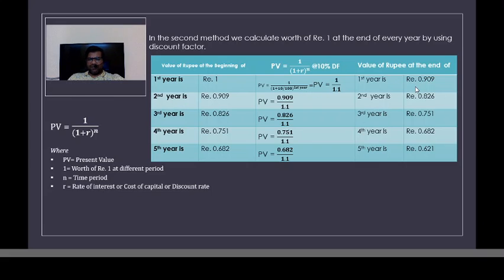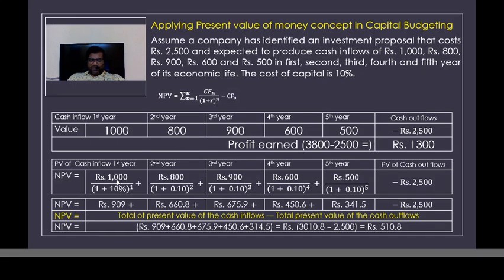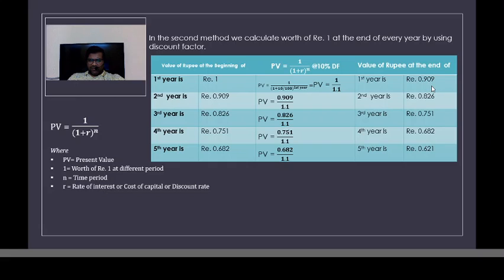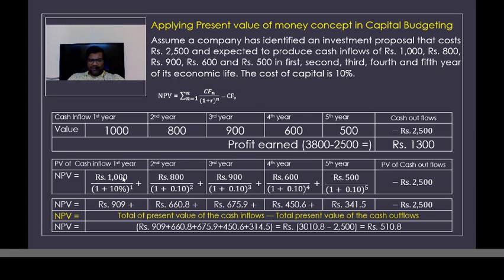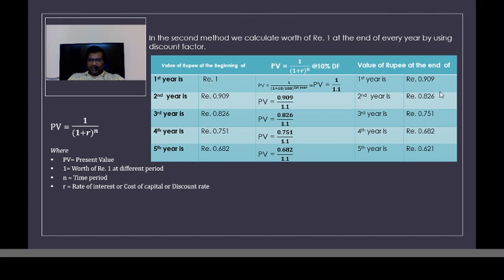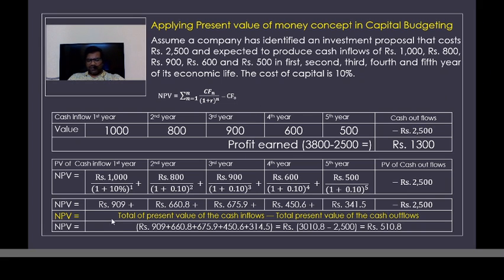After applying the discounting factor, it would reduce to 0.909. So we are calculating here the present value of rupee 1. After calculating the present value of rupee 1, we have to multiply this with the cash flows. So if I multiply 1,000 rupees, which is the first year cash flow, with 0.909, I would still be getting the same answer, more or less.